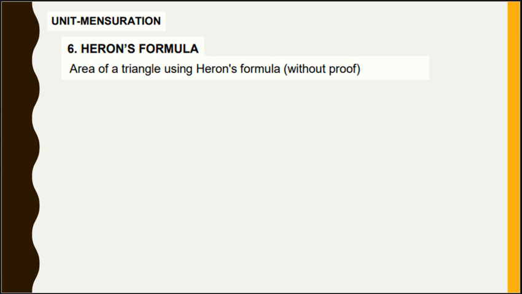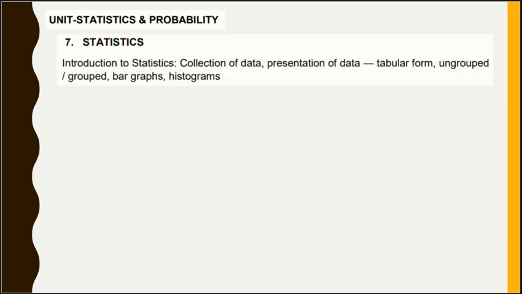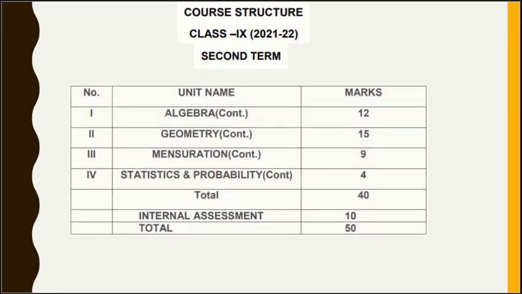First term's syllabus. Okay. Now moving on to the last unit, called statistics and probability. This is the 6th unit. In that also we had 2 chapters. One is statistics, that is included in the first term, and the second is probability, that will be included in the second term. Now coming to the course structure for the second term,